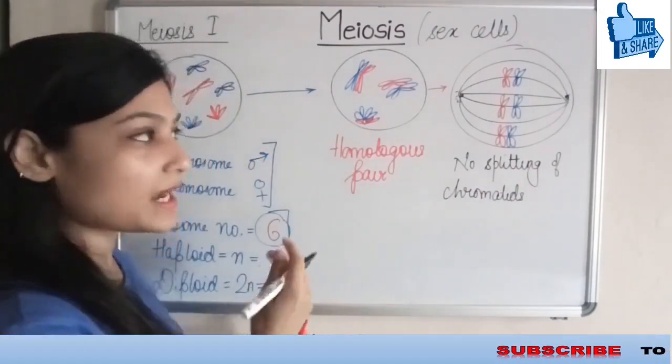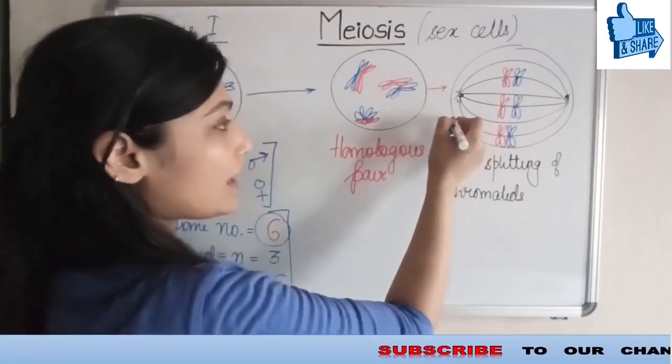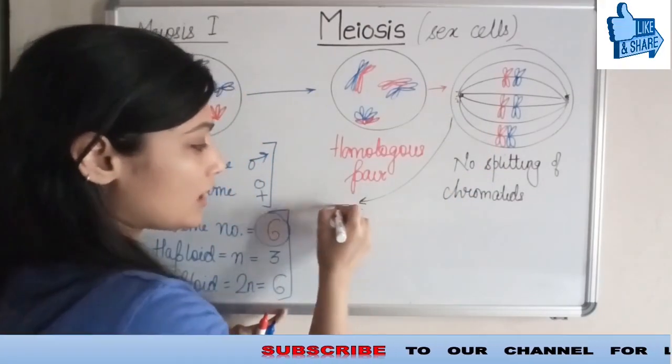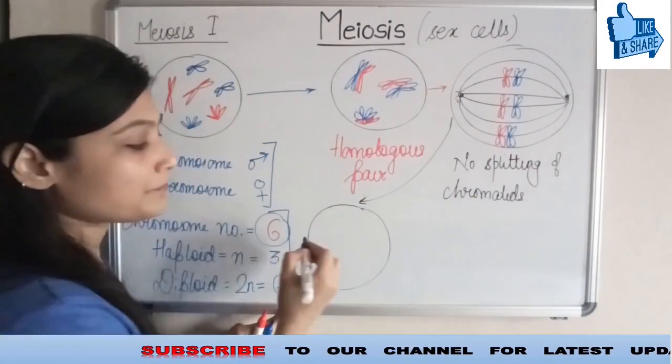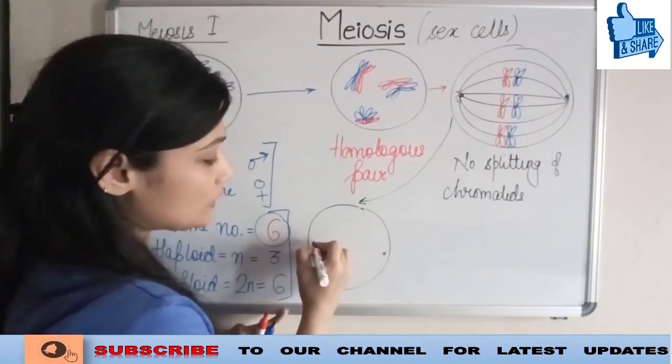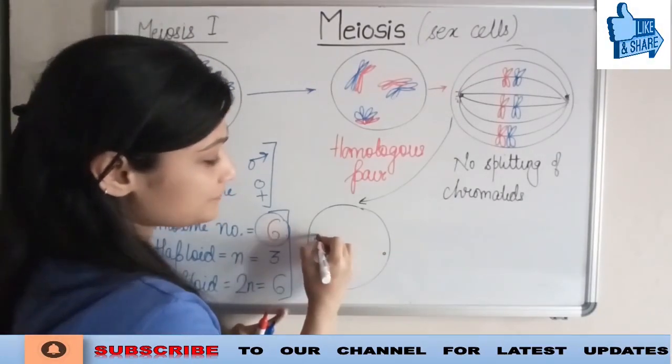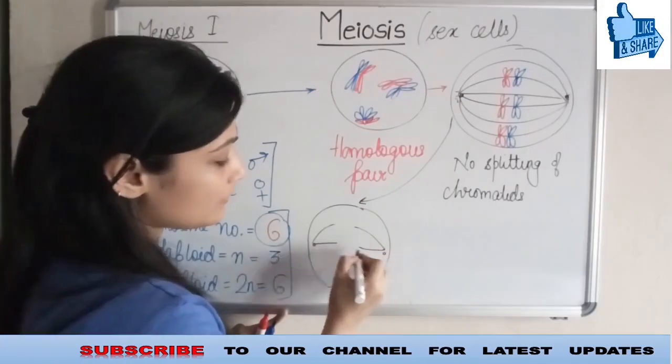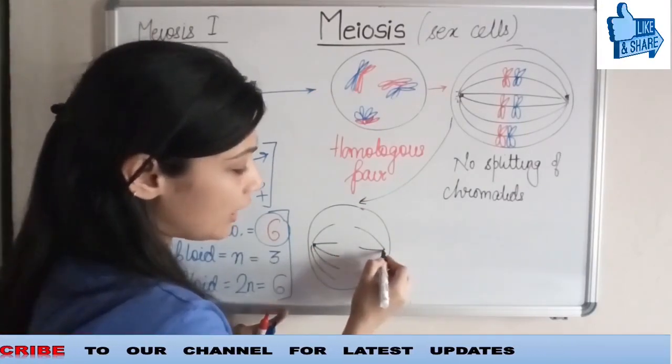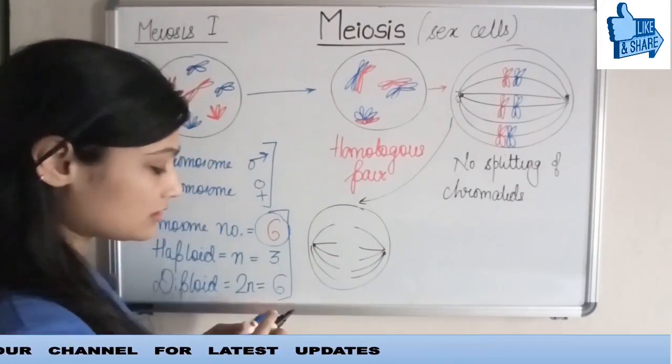So what happens here? How do they split out? Let's see. I'm going to make it here. This is the cell. Now I'm moving towards anaphase to quickly show you how it happens and how it occurs.